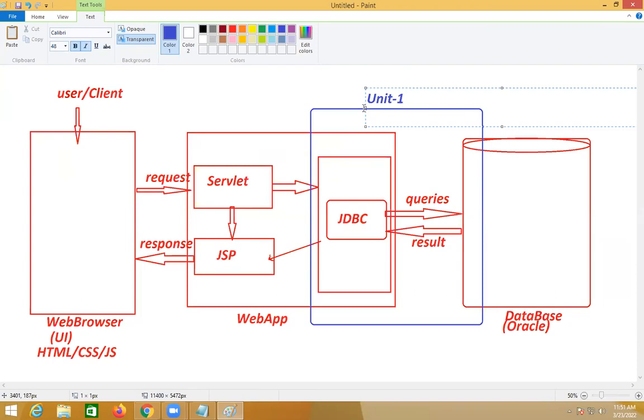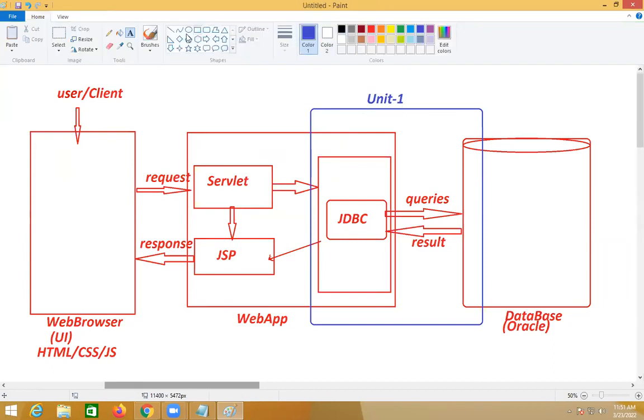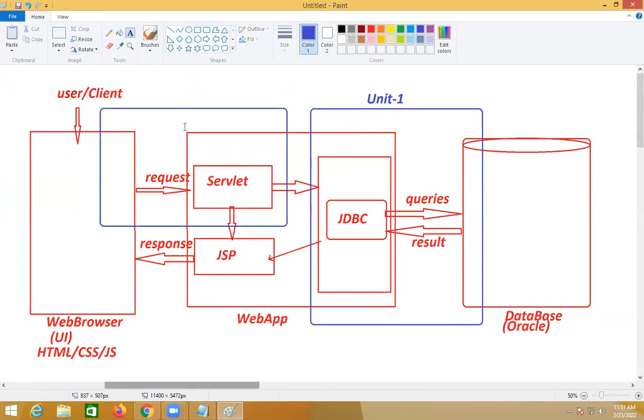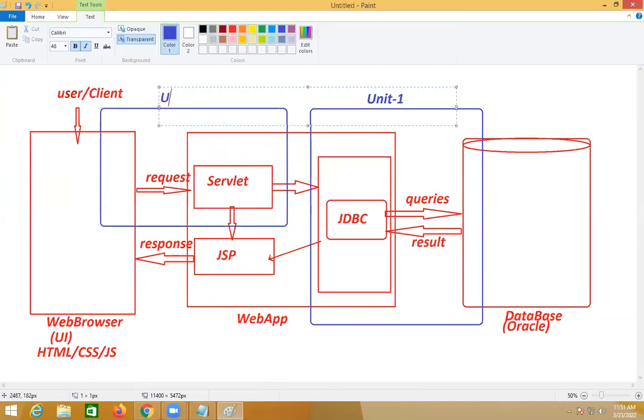After 18 days or 18 sessions, servlet programming will come. This part we are concentrating on. That is unit number 2.